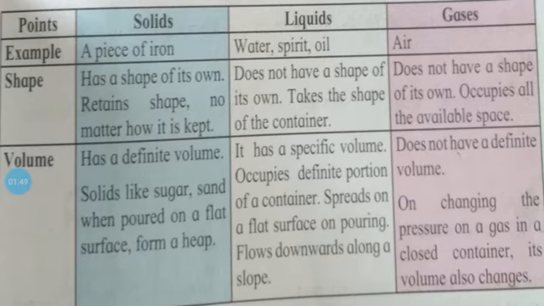After that, shape: has a shape of its own, retains shape no matter how it is kept. Okay. If you put it on any side in any manner, the solid substances do not change their shape, they remain in that shape. So solid substances have a fixed shape. After that, volume: has a definite volume.